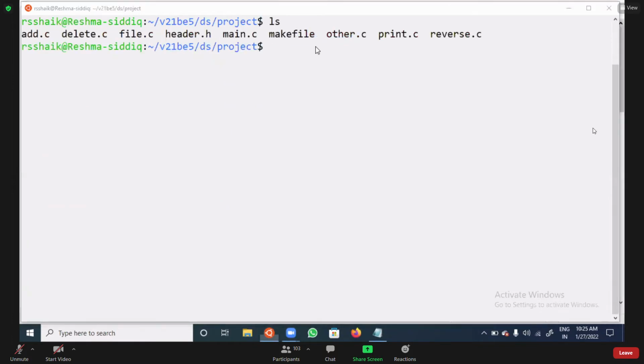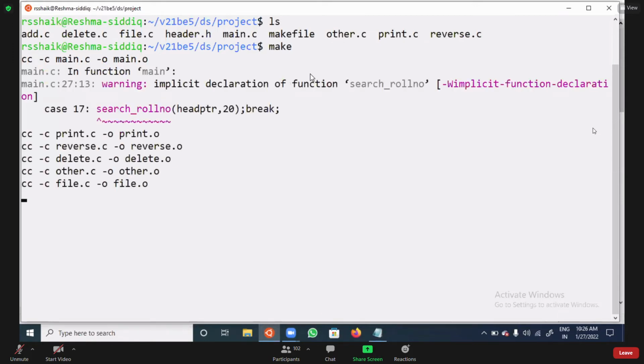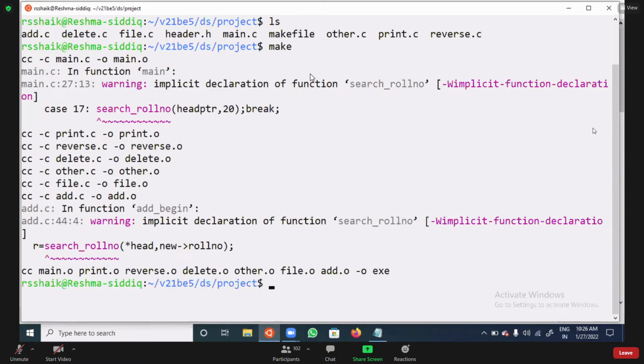Here, do you have any object files right now? Right now, there are no object files. For compilation, I'm using make. Make is the command you need to use for compilation. You can see all the files compile from line number 3. You can see main.c completed. Then a warning is generated, then print.c, reverse, delete, other, add, like that. All of it is shown one by one.